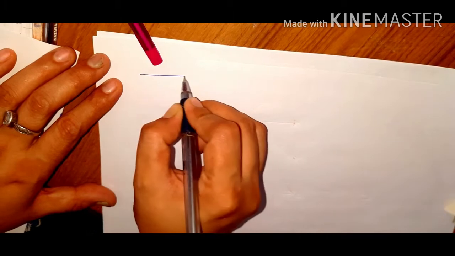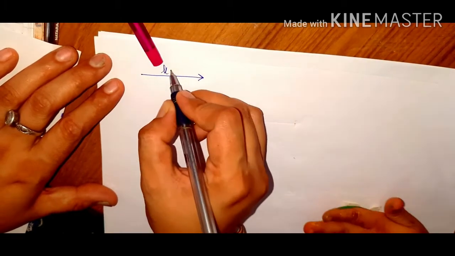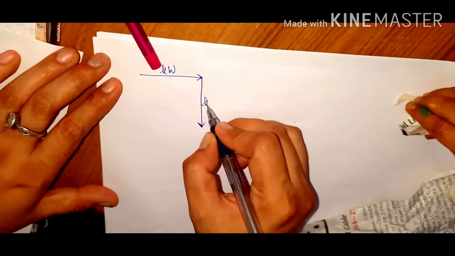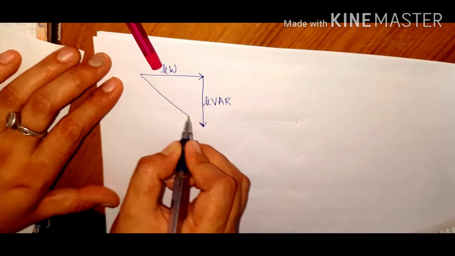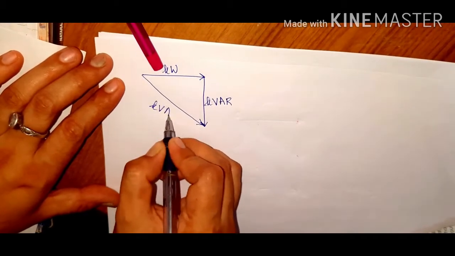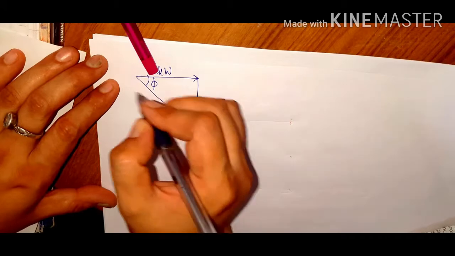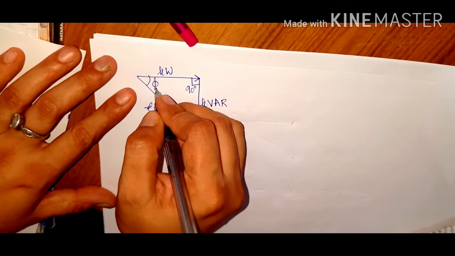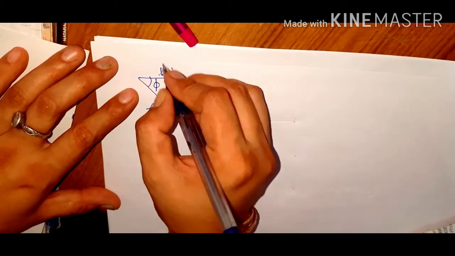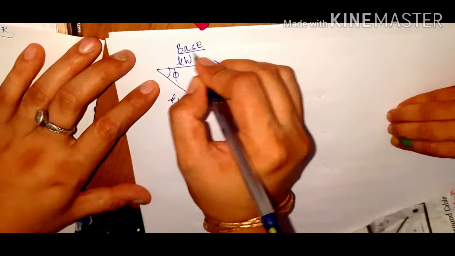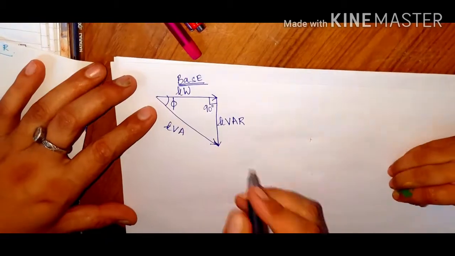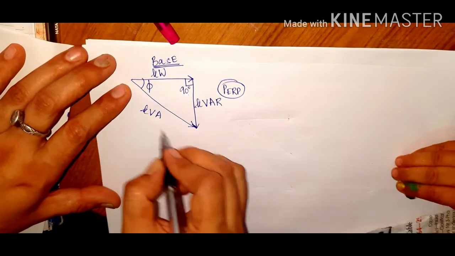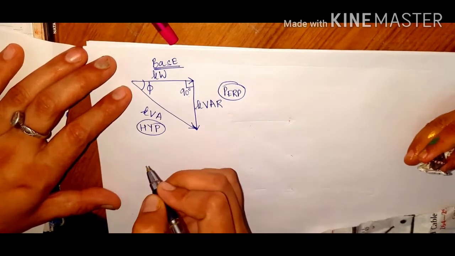Again I will draw one of the triangles. So this is the active power, that is kilowatts. Okay, and this is the reactive power, kVAR, and this is the total power, that is the apparent power, the kVA, and say this is phi. Now in this particular triangle, say this is the 90 degrees angle. So between the side angle and the 90 degrees angle, what you get is the base of the triangle. This is going to be the base, this is going to be the perpendicular, and this is going to be the hypotenuse.